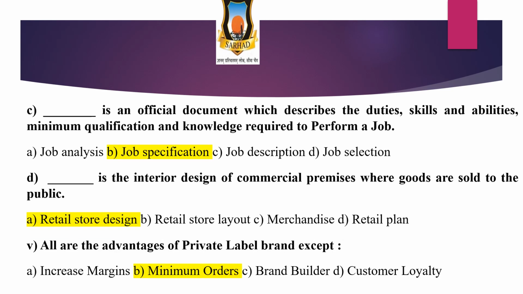The next is: dash is an official document which describes the duties, skills and abilities, minimum qualification and knowledge required to perform a job. Options are job analysis, job specification, job description and job selection. The correct option is job specification. The next is: dash is the interior design of commercial premises where the goods are sold to the public. The correct option is retail store design.